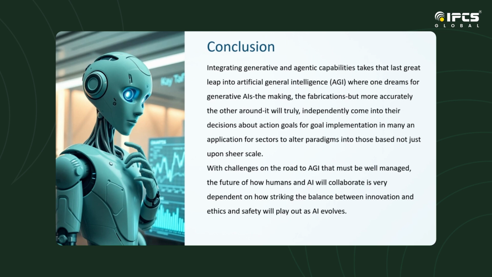To summarize, generative AI and agentic AI are transforming industries and bringing us closer to AGI. While they have limitations, their combined power creates smarter, more adaptable systems. As we move forward, ethical considerations will be crucial in shaping the future of AI.